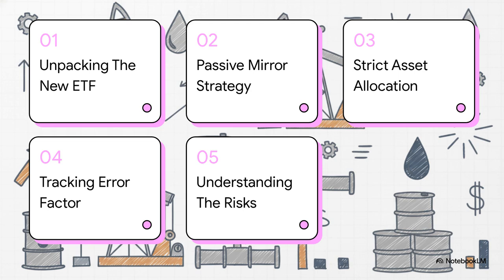Here is our roadmap for breaking down this dense document. First, unpacking the new ETF. 2, the passive mirror strategy. 3, strict asset allocation rules. 4, the tracking error factor. And finally, 5, understanding the risks.